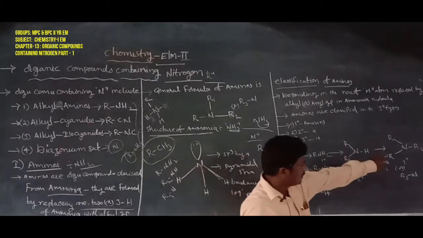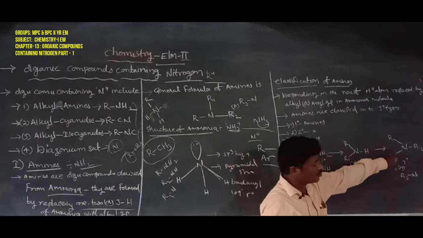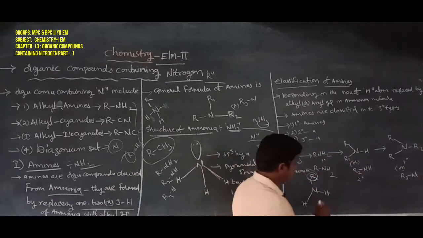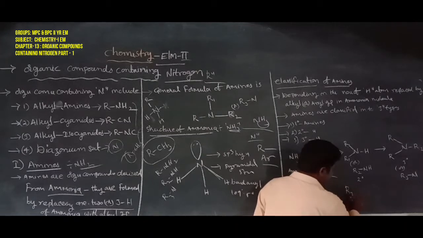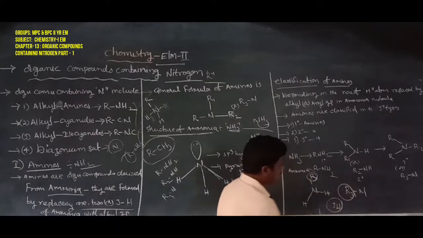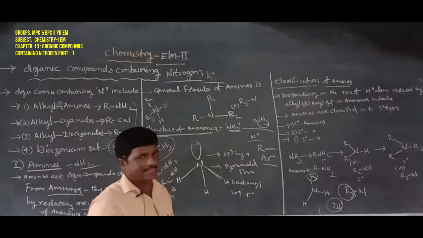Next, tertiary amines. Three hydrogen atoms replaced by three alkyl groups is called a tertiary amine. We write it as R3N. Here the three hydrogen atoms are replaced by three alkyl groups.